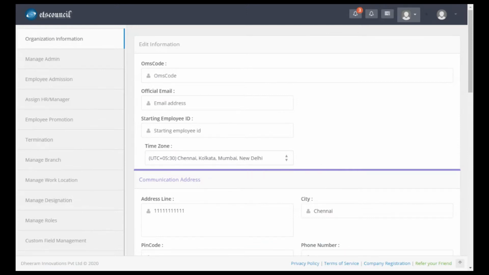OMS code is a unique code to be assigned to every organization. Once you assign the OMS code, a profile will be created which other companies can use to view your profile page. So whatever you want to showcase on your page can be displayed there, which other companies can watch.